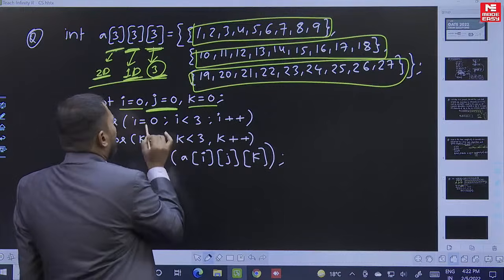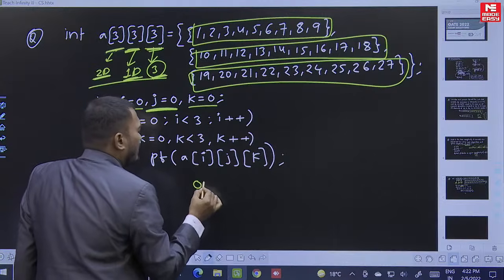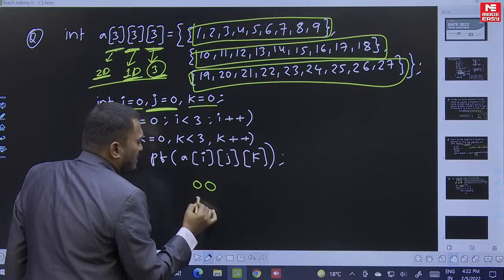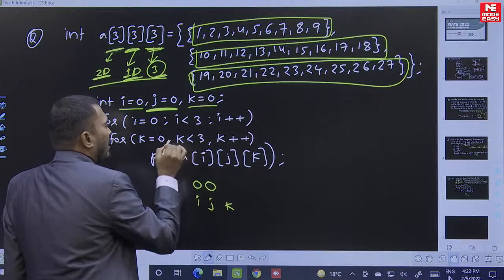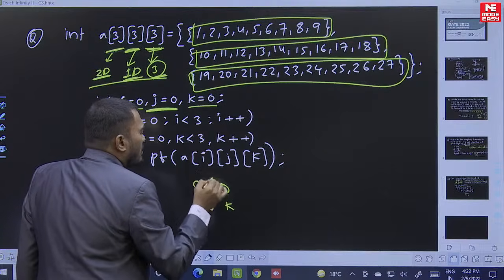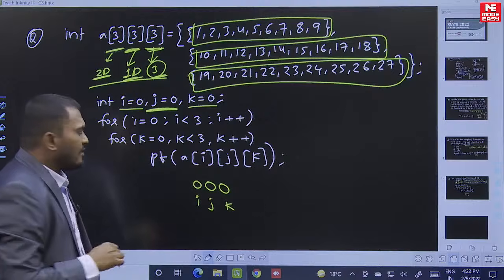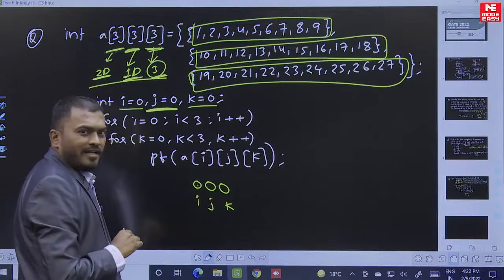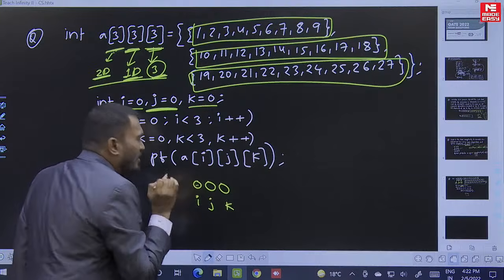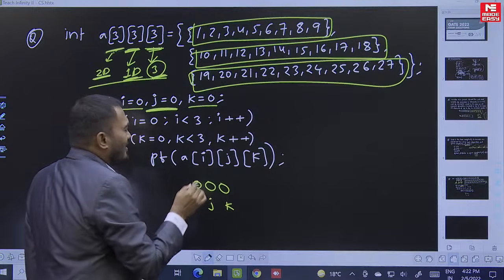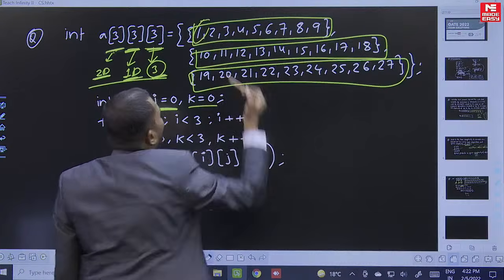Now tell me, first time i equal to 0, and the j value is always 0. The first one is i, the second one is j, the third one is k. i value 0, j value 0, k value is 0. So 0, 0, 0. That is the first element, obviously. It means 0th 2D array, 0th 1D array, 0th element. What is that? 1. Simple.